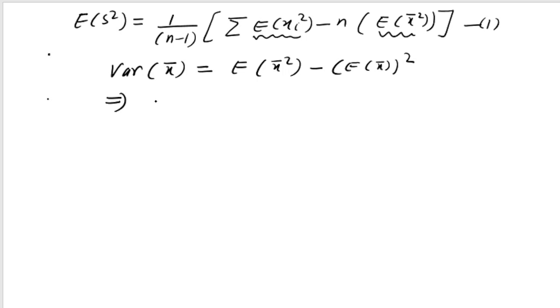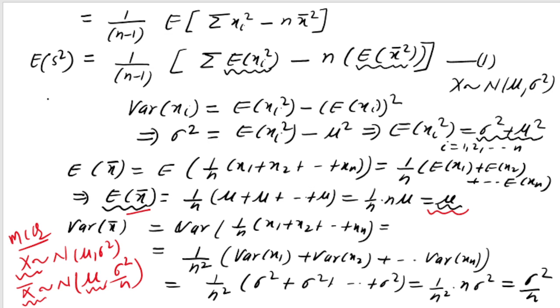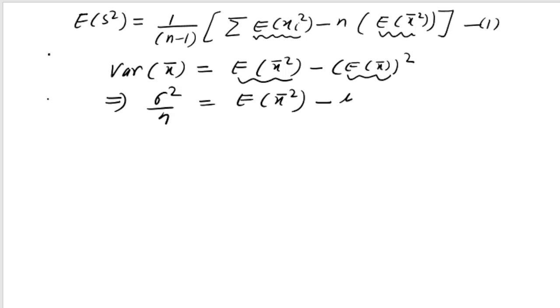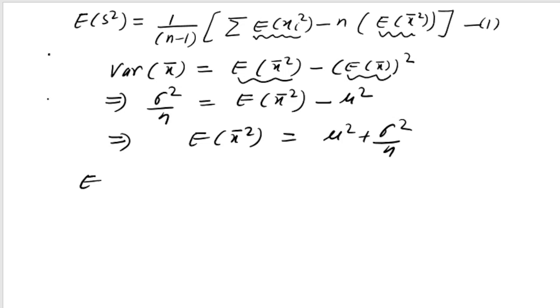So variance of x bar is sigma square by n, that I just calculated, and I want to calculate expectation of x bar square. So that is expectation of x bar square minus expectation of x bar, which I have just proved is equal to mu. So here I write minus mu square, right? So it means that expectation of x bar square is equal to mu square plus sigma square by n. Now I am going to put all these values in equation number 1.